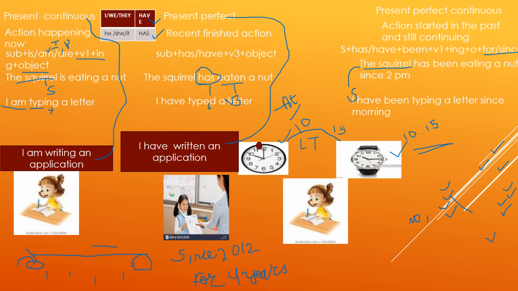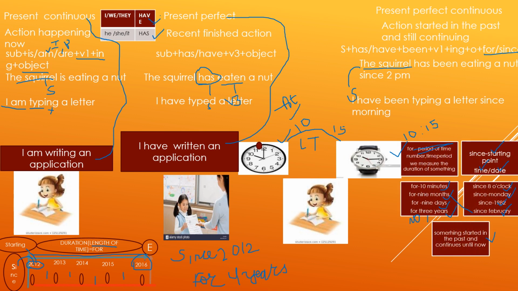If she is using since, that means she is mentioning the starting point. And the use of for shows that she is mentioning the length of time. Let's make this concept of for and since more clear. Most of the students struggle dealing with for or since. They are always confused with this concept. Let me explain this with the help of a timeline.